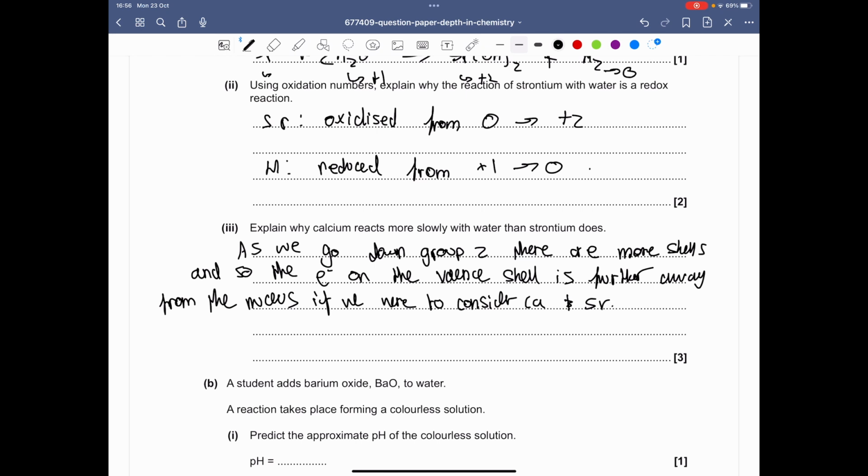Calcium's valence electron would be closer to the nucleus than strontium's. I can't be bothered to write that, but keep that in mind. Actually, let me just write that.